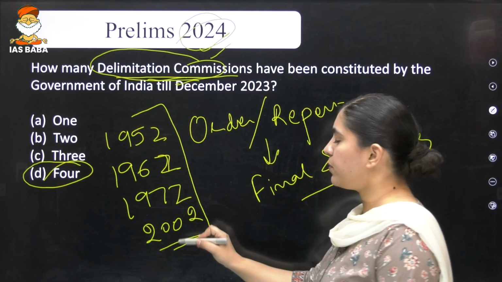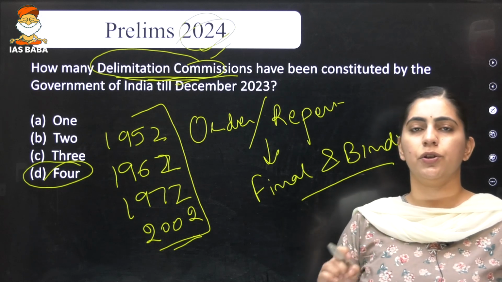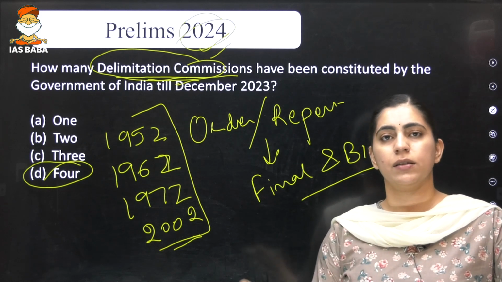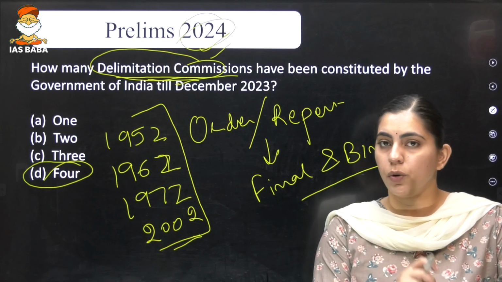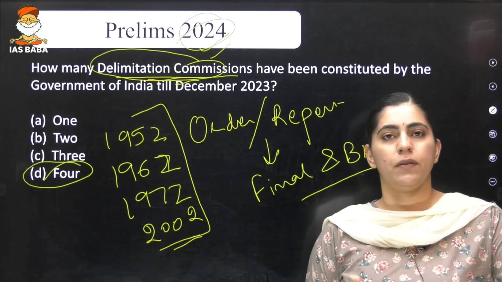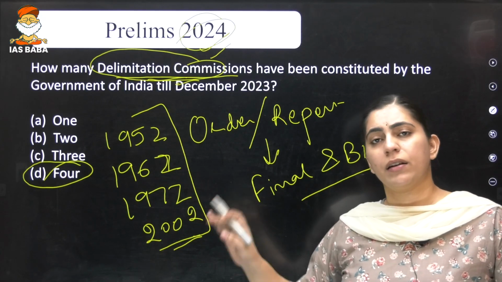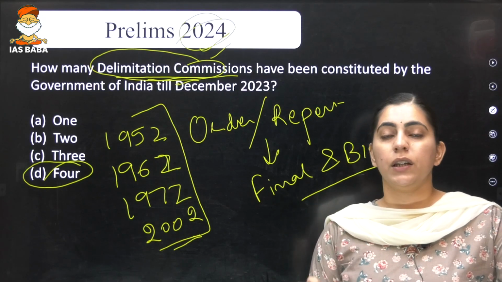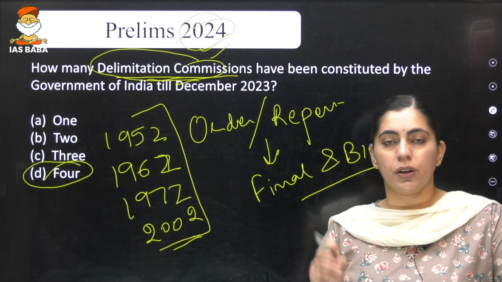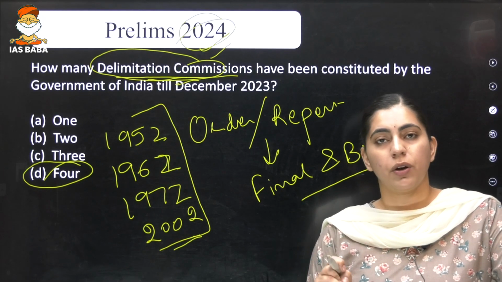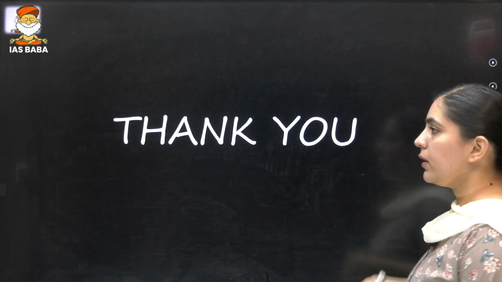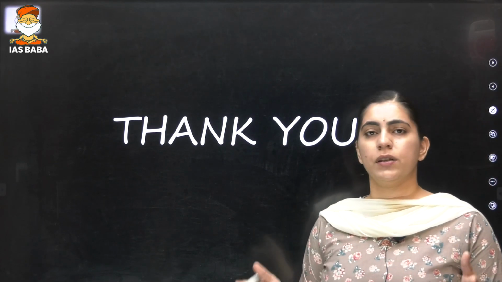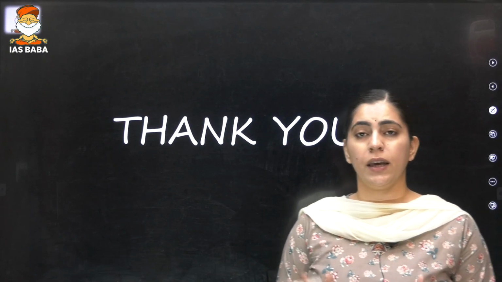So 4 times we have created the Delimitation Commission, of which the major task is to readjust the boundaries of the constituency, either for Lok Sabha or for the Legislative Assembly. A very direct and factual question, but you need to understand that this particular commission is very important for the 2025 prelims examination.